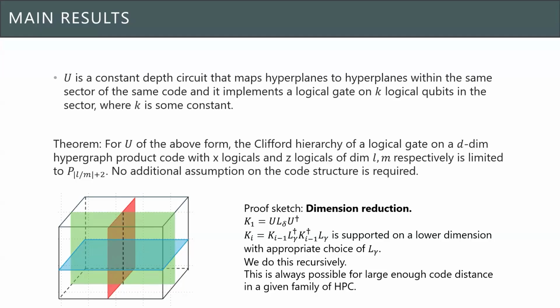If we do this recursively, each round of group commutation will reduce the support of the region to lower dimensional hyperplanes, and finally we get a constant number of lower dimensional hyperplanes. We are able to show that this constant number cannot support any logical qubits, and so it is correctable. Then recursively, we can deduce the level of the Clifford hierarchy for the hypergraph product code.